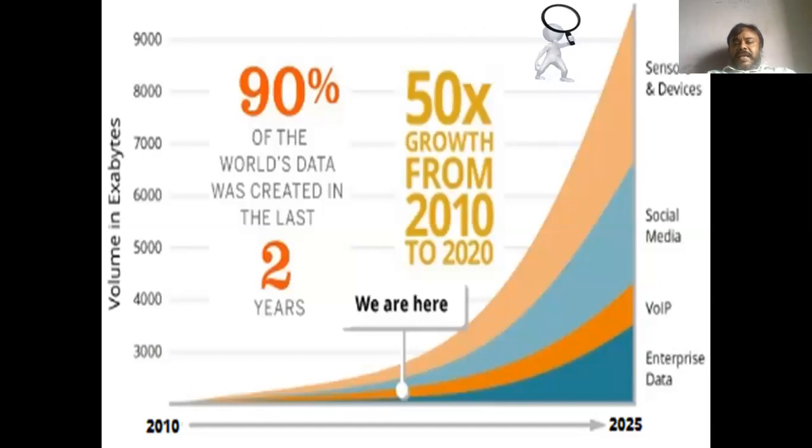Let us see another example. This is a particular diagram that I have taken from the internet, which shows that from 2010 to 2025, there will be a huge exponential growth of our data. Now, when we are talking about our data, these data are mostly in two formats.